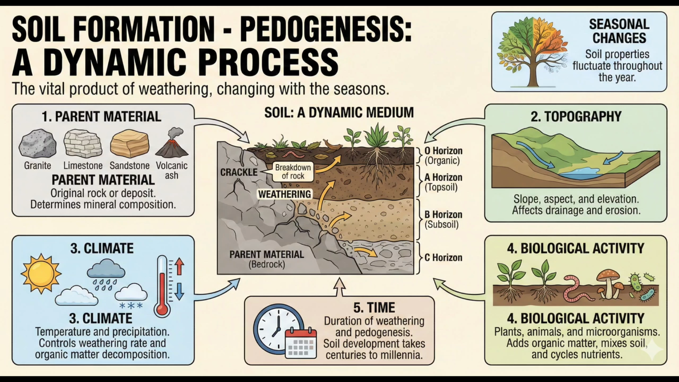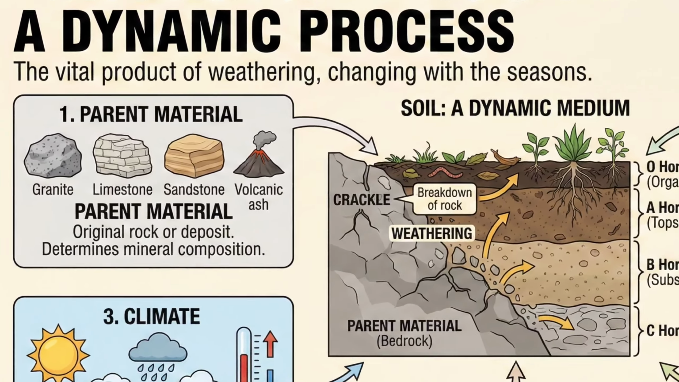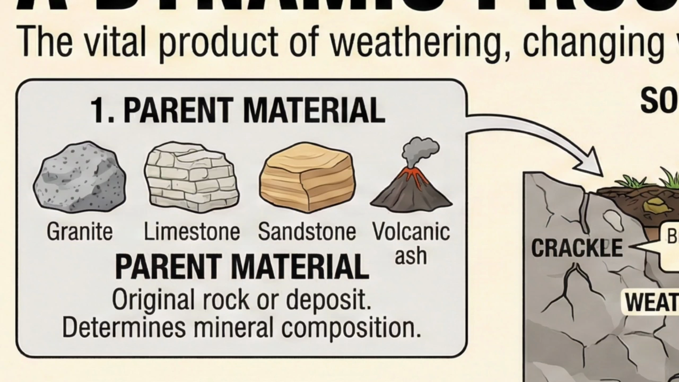1. Parent material. 2. Topography. 3. Climate. 4. Biological activity. 5. Time. 1. Parent material. This is a passive control factor. Soil forms from the breakdown of parent rock. Texture, structure, and chemical composition of soil depend on this rock.